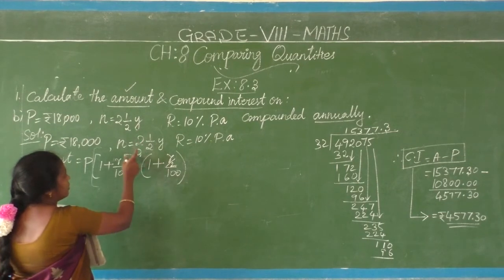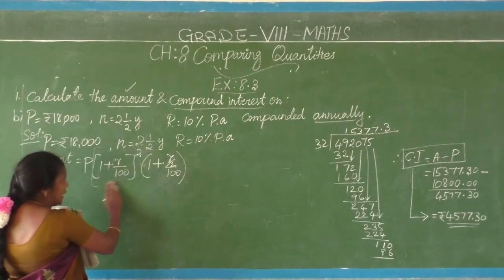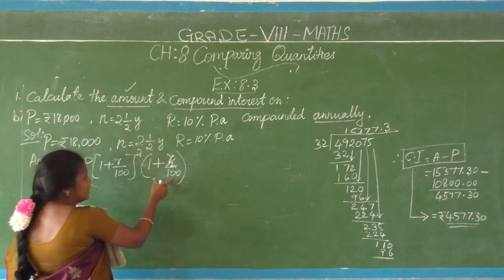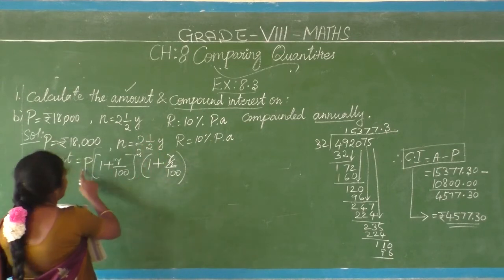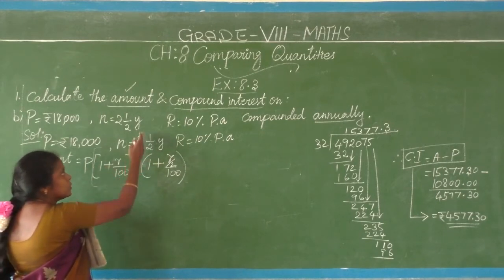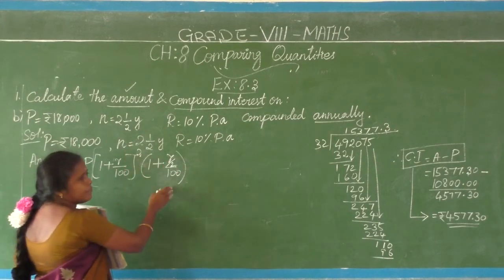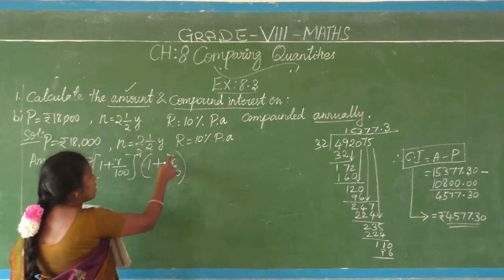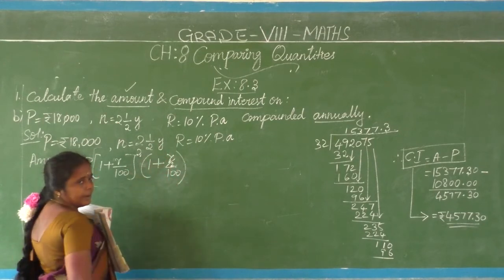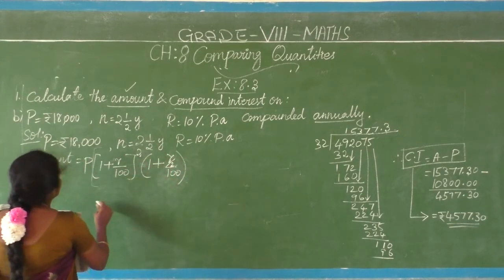First for the whole years do like this, and then the remaining fraction part you do like this. See, for 2.5 years how I have split it: P into 1 plus R by 100 the whole power 2 for 2 years, and then for the half year 1 plus R by 2 by 100. Clear? So now apply this.